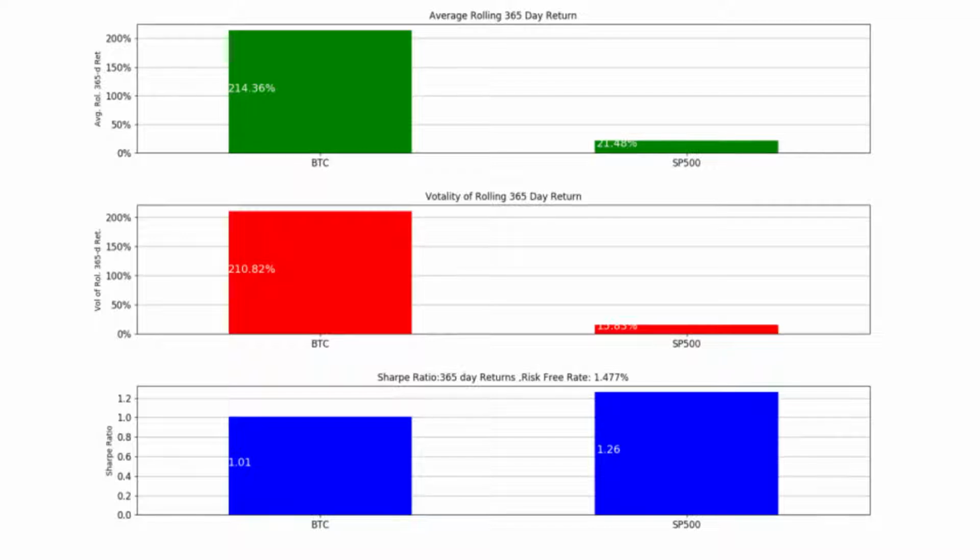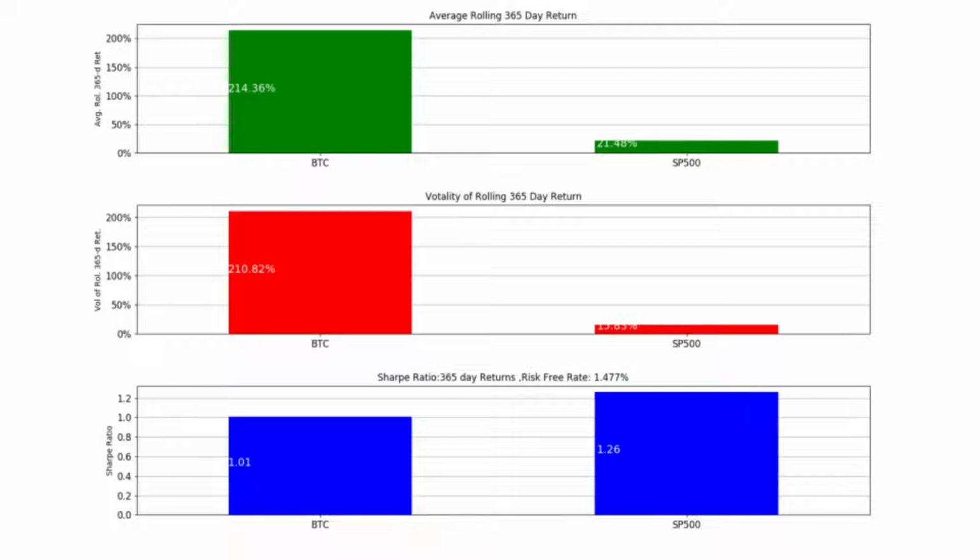Now for BTC, the 365-day average returns, that is the rolling 365-day returns, has been more than 200% compared to around 20% or 21% for the S&P 500. But the volatility of those returns has also been much higher in the case of BTC, more than 200%. But if we look into the Sharpe ratio for this rolling 365-day return, we can see that the BTC Sharpe ratio is slightly lower than the S&P 500.